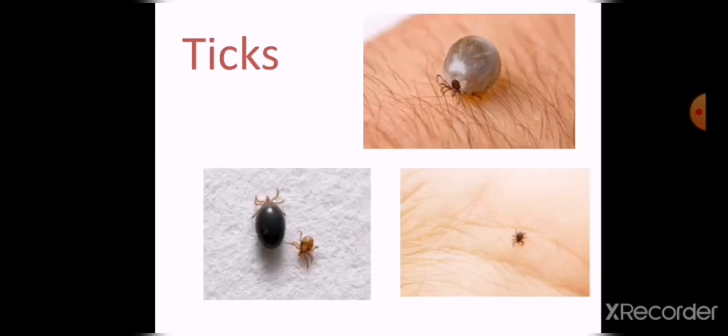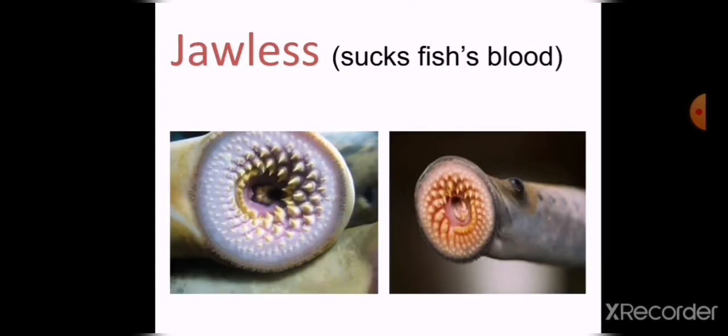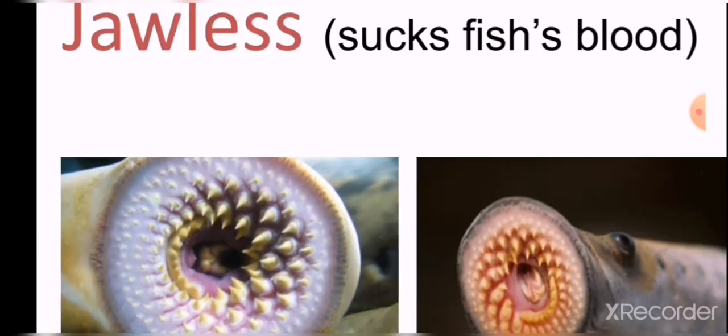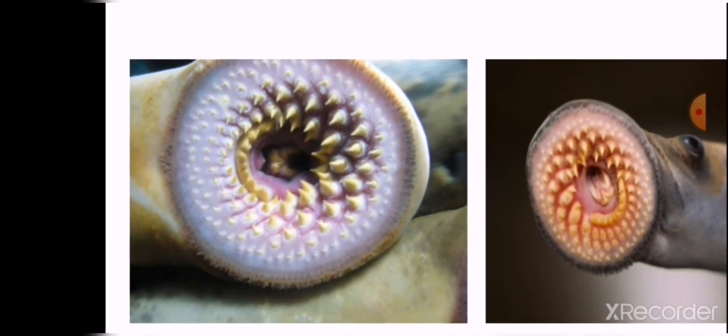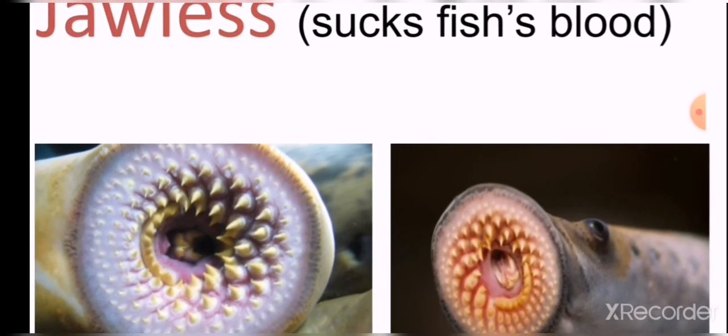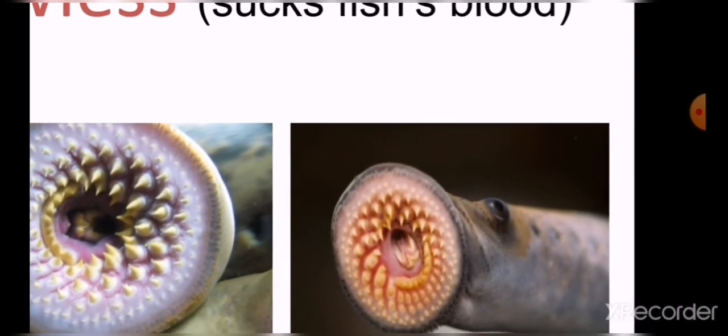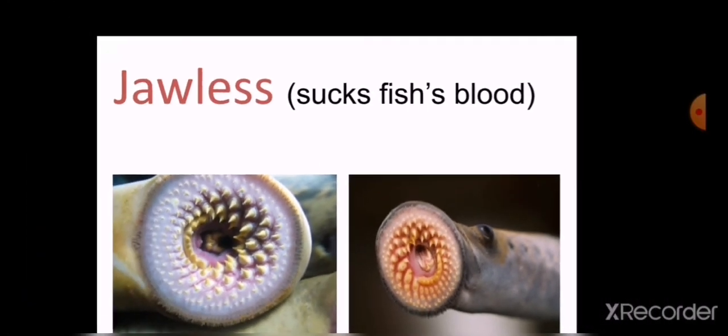and ticks, and also the Jules lamprey, which lives in the oceans. The Jules lamprey sucks the fish's blood.